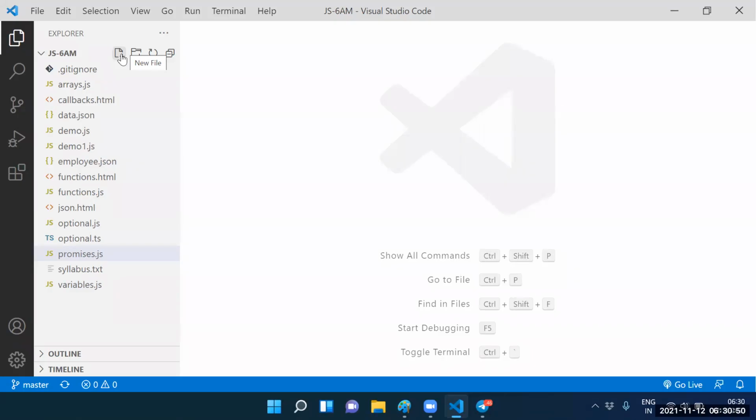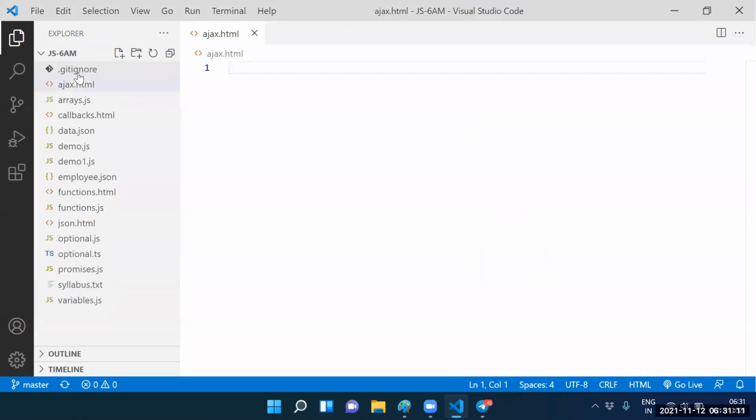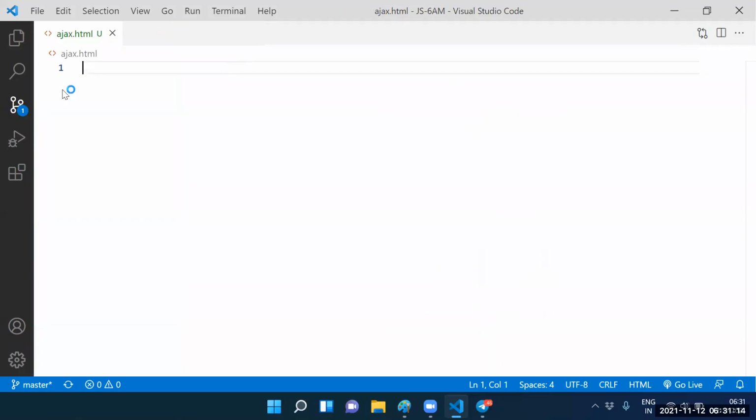One more thing is the new file. Here itself we need to go for the new file. The file is ajax.html. Guys, can I create the HTML? No need to go for the JS. Can I go for the ajax.html? Yes, please go to the ajax.html. Guys, what is the doc type we need to take? No, guys, no need to take the HTML here. We can take the JS also, not an issue, but I'm taking the HTML randomly.